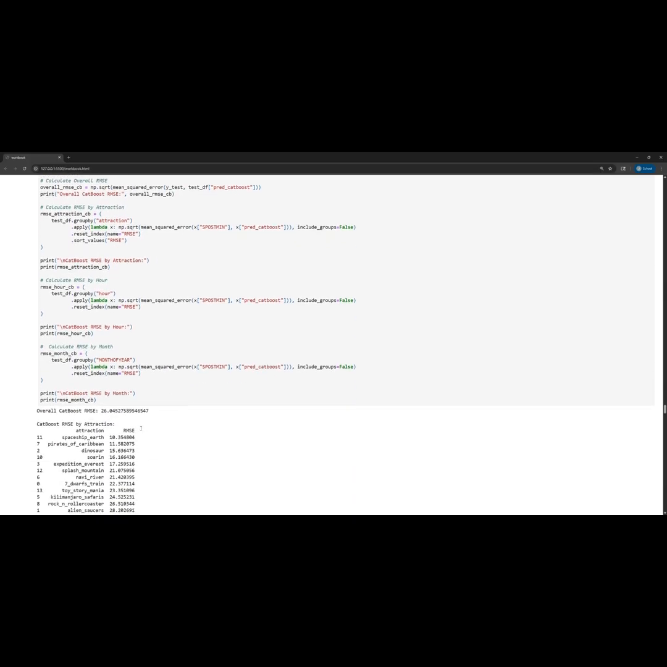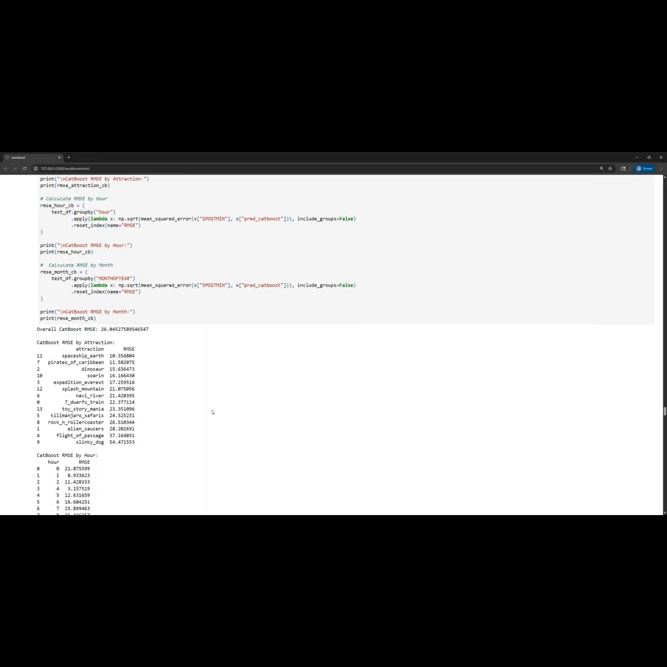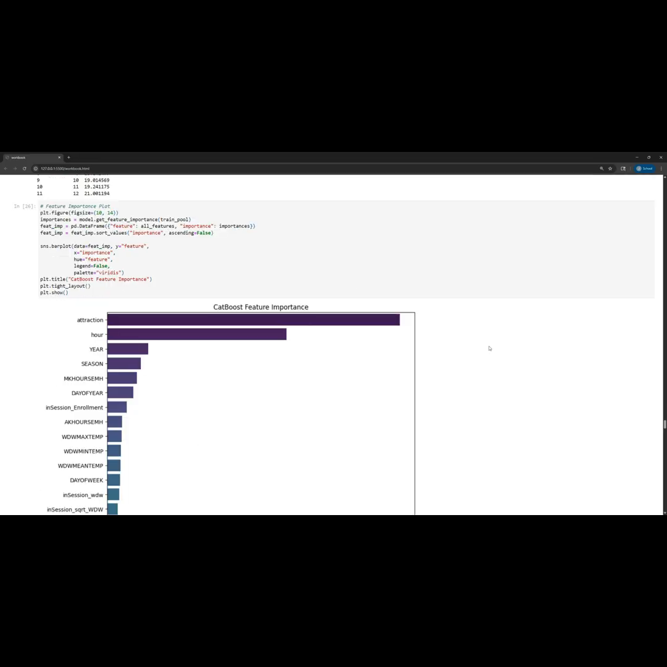Overall, it's more complicated to set up, and it also took much, much longer to run than any of my other models. It took about 30 to 40 minutes to run. And surprisingly, the RMSE is better, but not good enough. An RMSE of 26 minutes on wait times where we were getting averages around 50 minutes is really high.